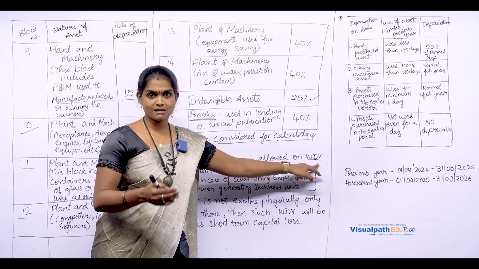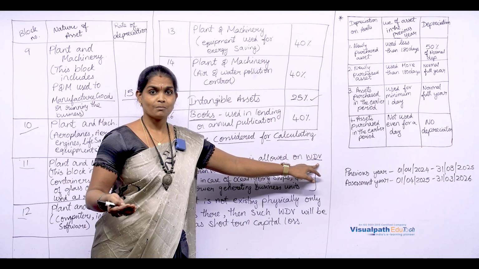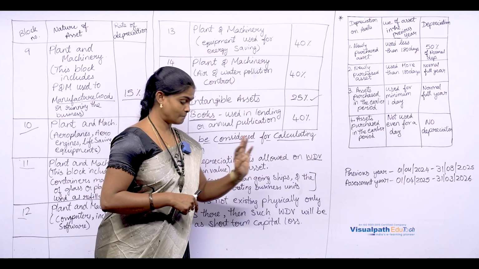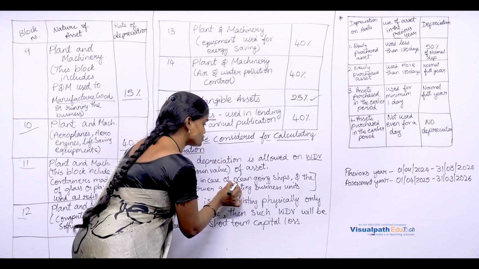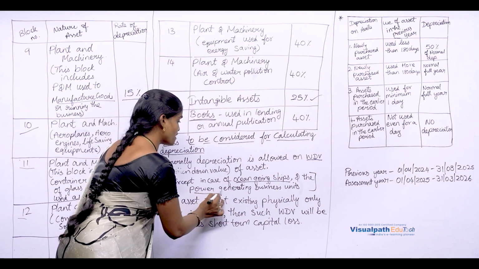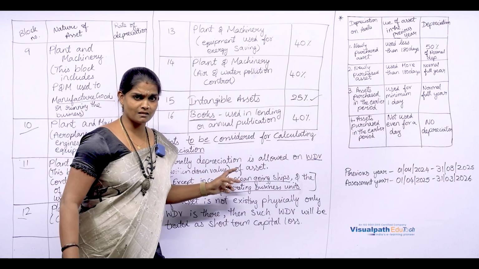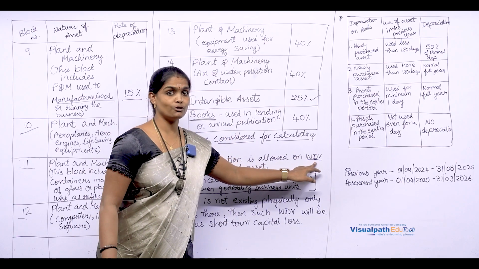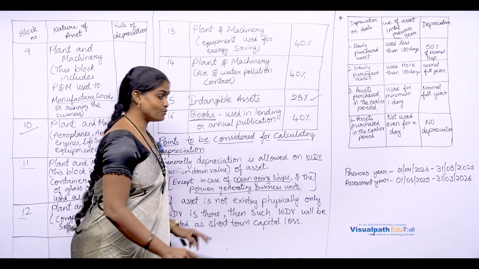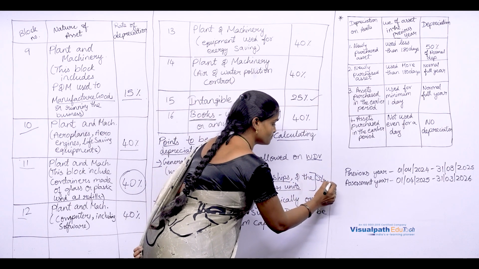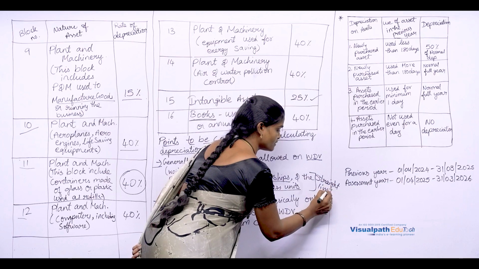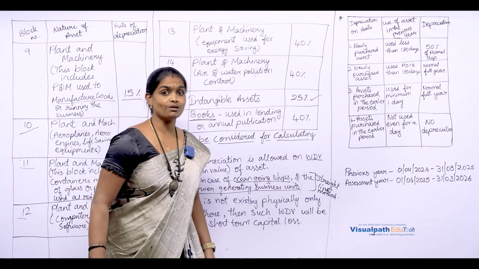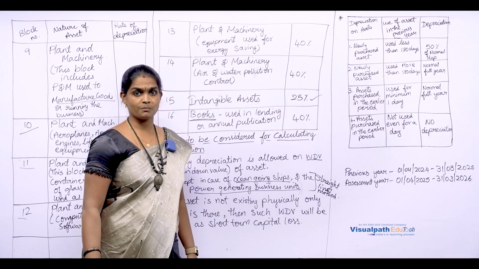We have various methods of calculating depreciation, right? But the written down value method is considered for calculation of depreciation. Now, except in case of ocean going ships and power generating business units, in the rest of all the businesses they use WDV, whereas in these two they use the straight line method, or it is also called the original cost method of depreciation.